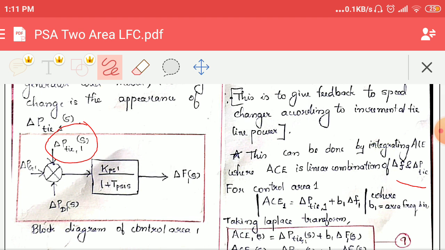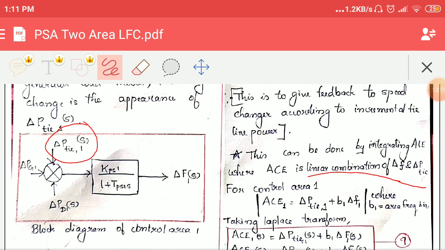By integrating the ACE value, it becomes the feedback loop. It will be more clear if you go through the complete block diagram. So just understand that ACE is the linear combination of ΔF and ΔP_tie1.